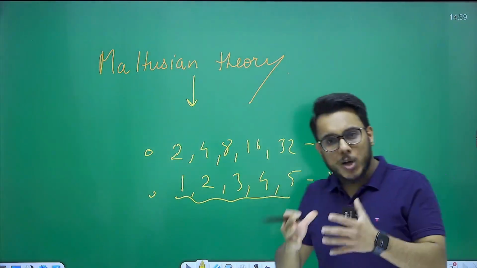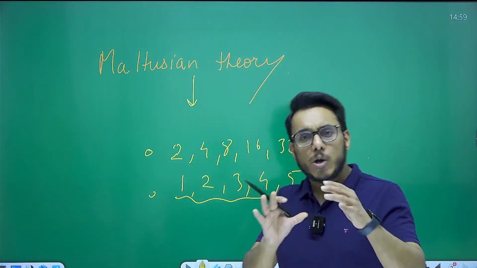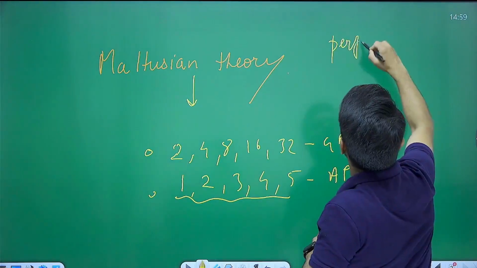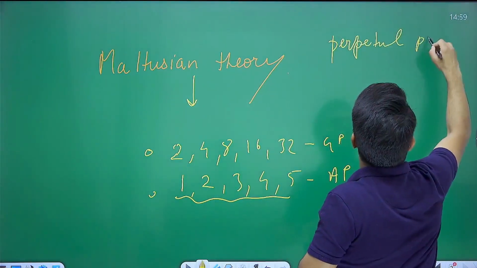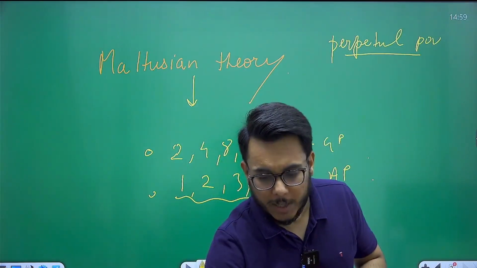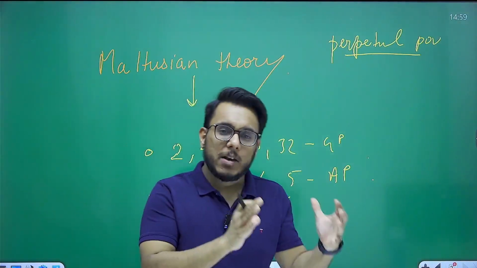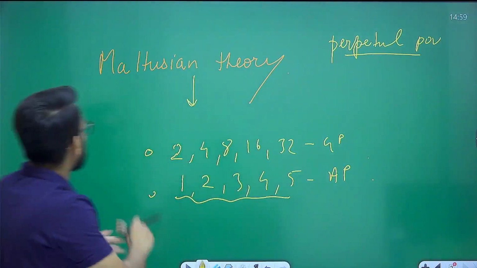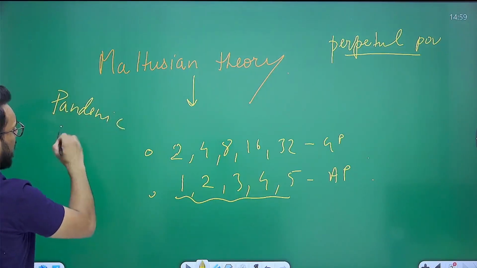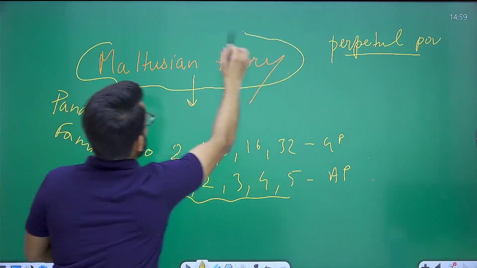So what will happen? Always resources will be less. And as resources will be less, there will be perpetual poverty that would always be there. So there would be the state of perpetual poverty. And as the population goes beyond a particular level, what will happen? There will be natural checks applied by nature. What are these natural checks? There would be pandemic, famine, or any such kind of thing. So this was the Malthusian theory of population growth.